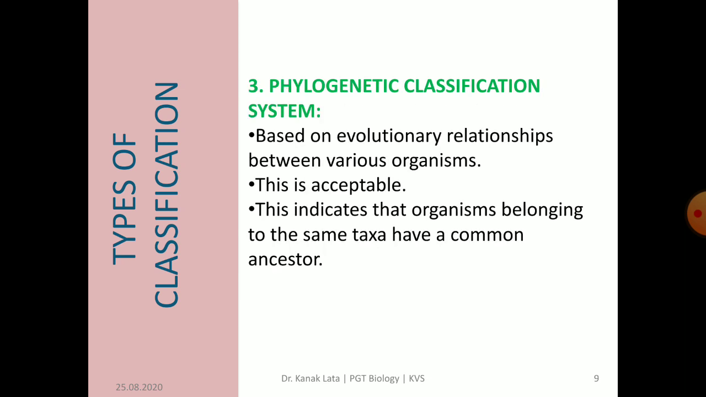Another classification is phylogenetic classification. It was based on evolutionary relationship among various organisms. It is acceptable as during the course of evolution, complex organisms arise from simpler ones. This shows that organisms belonging to the same taxa have a common ancestor.